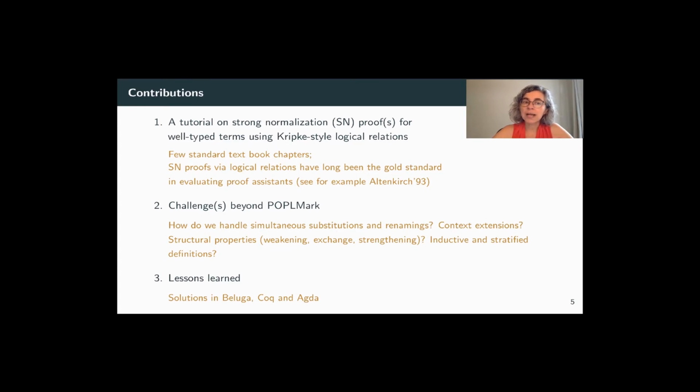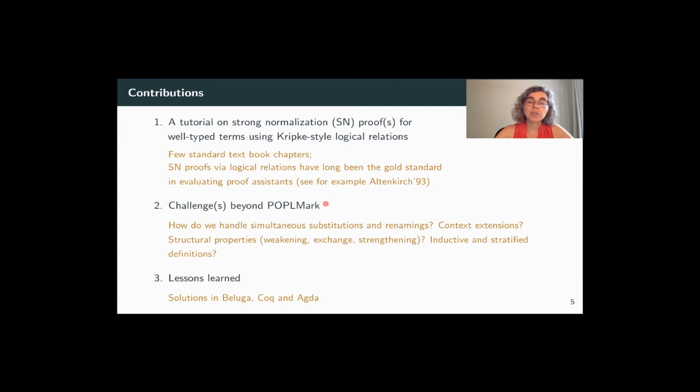But it has been a gold standard in some sense to evaluate proof assistants using a strong normalization proof by logical relations. See, for example, Thorsten Altenkirch's work in 1993, where he used LEGO to give a mechanization of a strong normalization proof for a simply typed lambda calculus. Now, one difference between all this work and ours is that we are really focusing on well-typed term representations, and that leads us to a Kripke-style logical relation, where we talk about extensions of typing contexts.